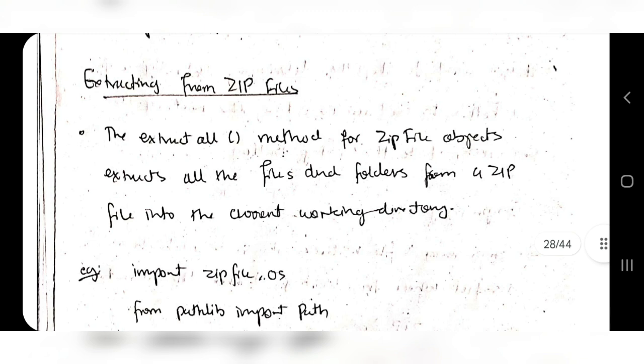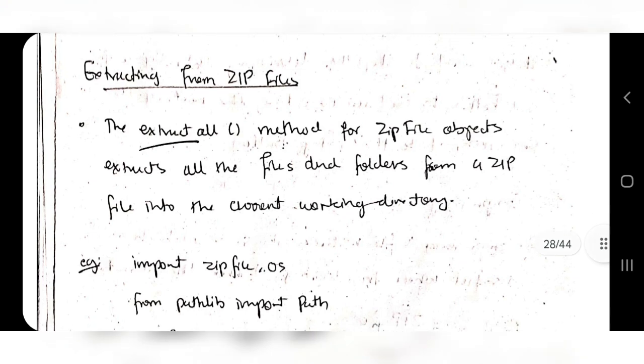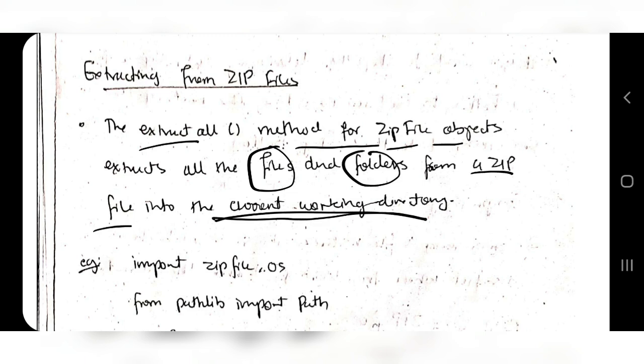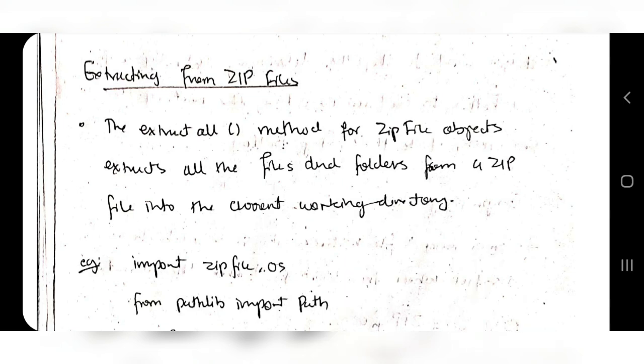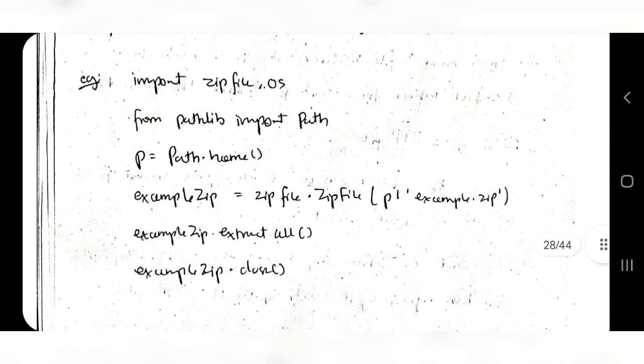And coming to extracting from zip files, the extractall method is used on zip file objects, which extracts all the files and folders from a zip file into the current working directory. So here is a zip file. What are the contents of it? They will be fetched to the current working directory, meaning wherever you extract it, there only it will be fetched. Okay, so this is the syntax.